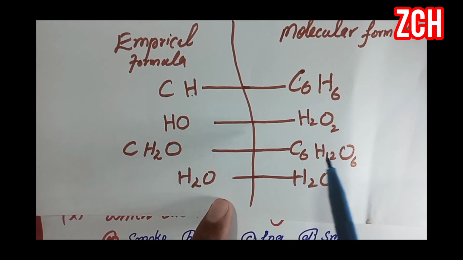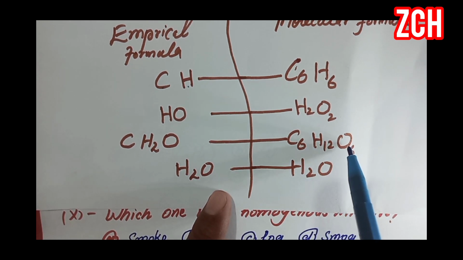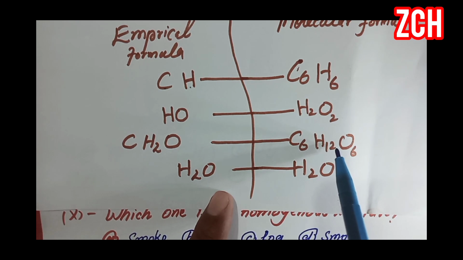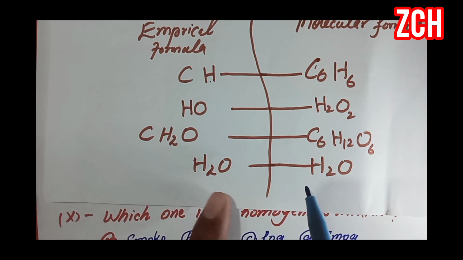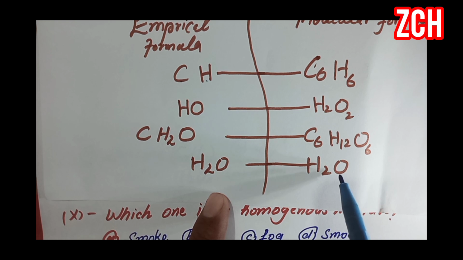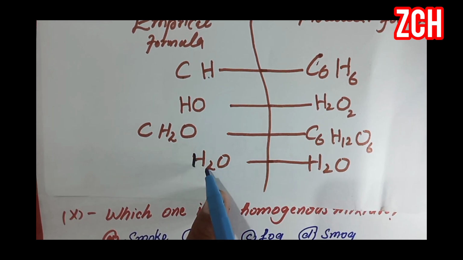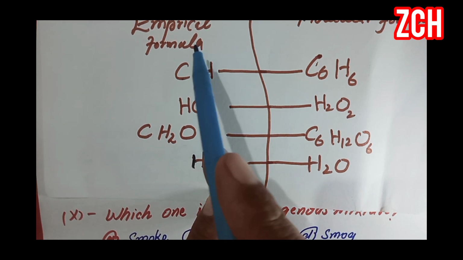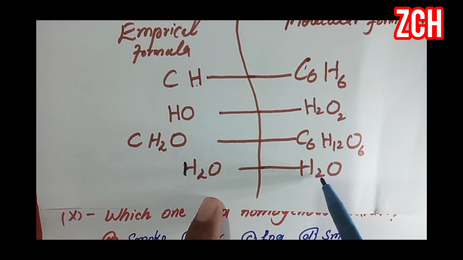The molecular formula of glucose is C6H12O6, and its empirical formula is CH2O. The molecular formula of water is H2O, and it cannot be simplified further, so H2O is both the empirical formula and the molecular formula of water.